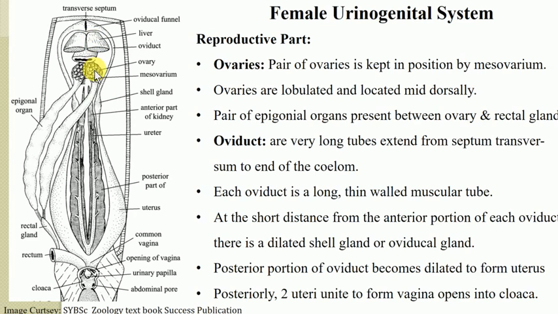Means whatever ova or eggs are released by the ovary, which come into that oviducal funnel, they follow the path like this. You can follow the arrow, and in the middle region in between this oviducal funnel and this shell gland, this is the site of fertilization of the egg, where the eggs get fertilized.